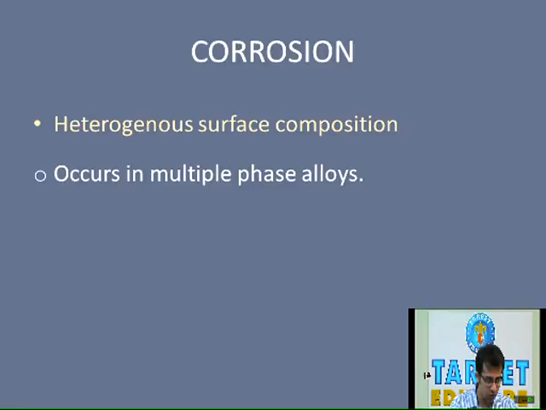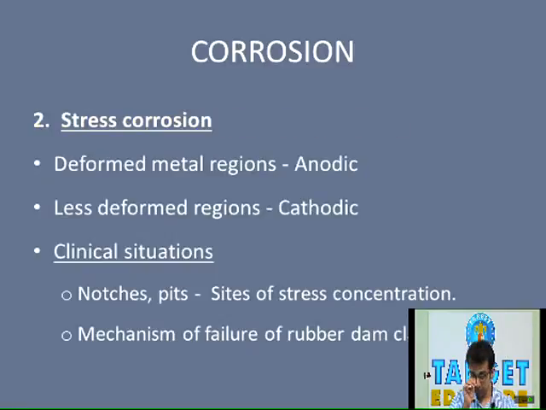For example, if you remember the table depicting the electrode potential, gold was placed at the topmost. So in high noble alloys, or in some of the alloys of gold and some other alloys used, for example silver is used. So within the same alloy, silver may act as anode because it has a lower electrode potential and it may corrode. So if heterogeneous surface composition is present, it will also lead to galvanic corrosion. So it usually occurs in multiple phase alloys.